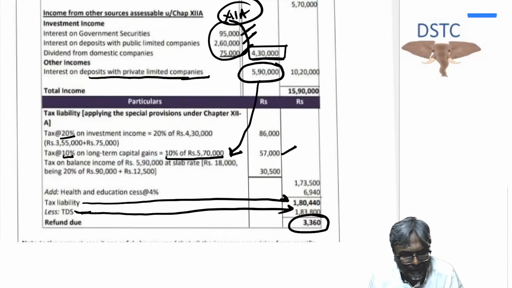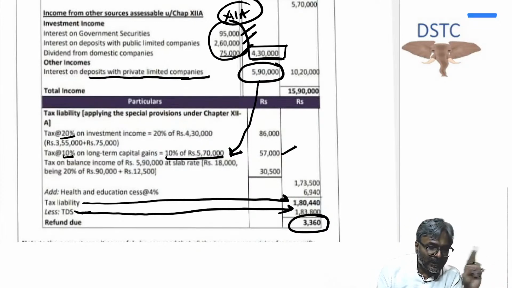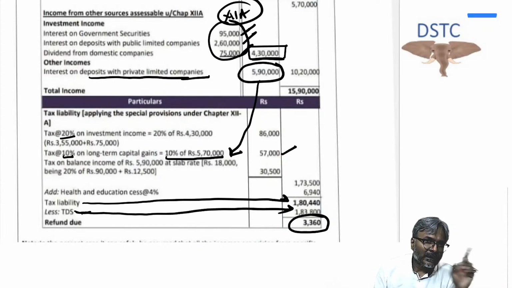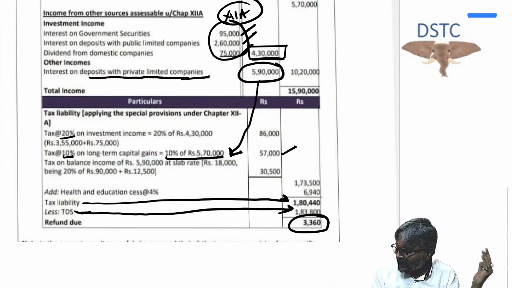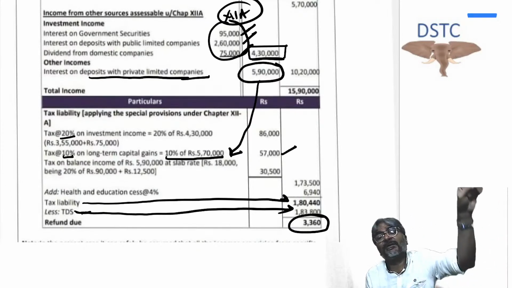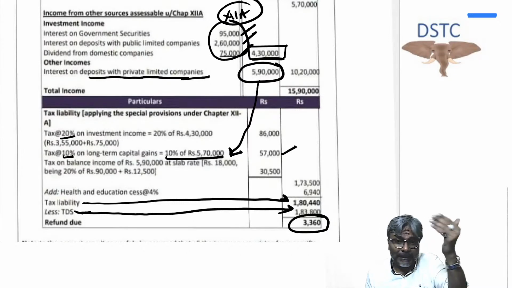Then one question can come to mind: sir, when we apply the slab rate, shall we go with the 115BAC slab rate, or shall I go with the normal slab rate? Students, I should tell all of you that 115BAC, the alternate tax regime applicable for individuals, is equally applicable to a non-resident individual. All of you agree? So yes, it is equally applicable to NRI.